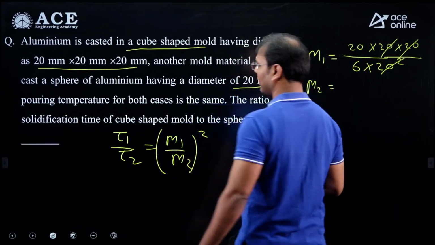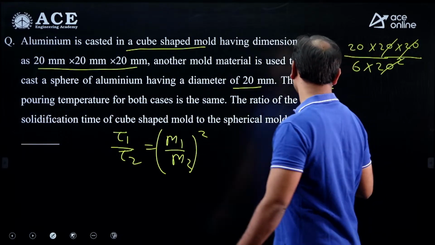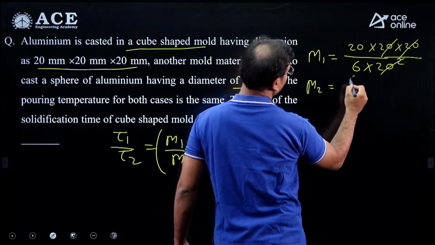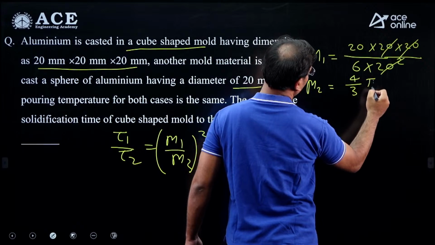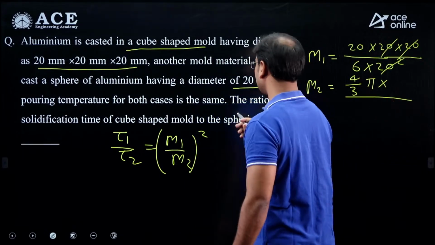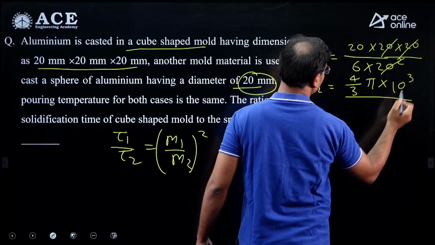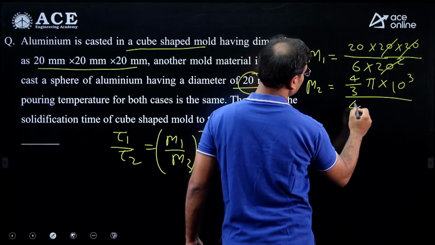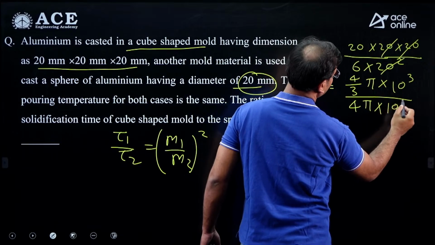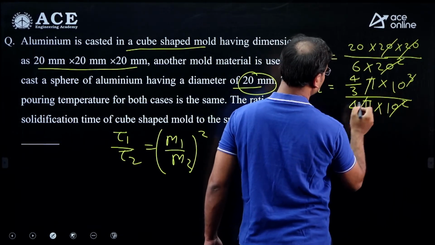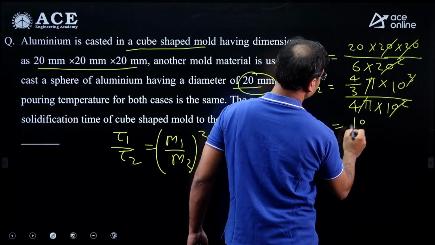Then m2, for the spherical casting, I am writing volume divided by surface area. Volume is 4 by 3 pi r cube, but here the diameter is given as 20 millimeter, so the radius is 10. I am writing 10 cube, divided by surface area, that is 4 pi r square, that is 10 square. This gets cancelled, this gets cancelled. You can see here the answer is 10 by 3.